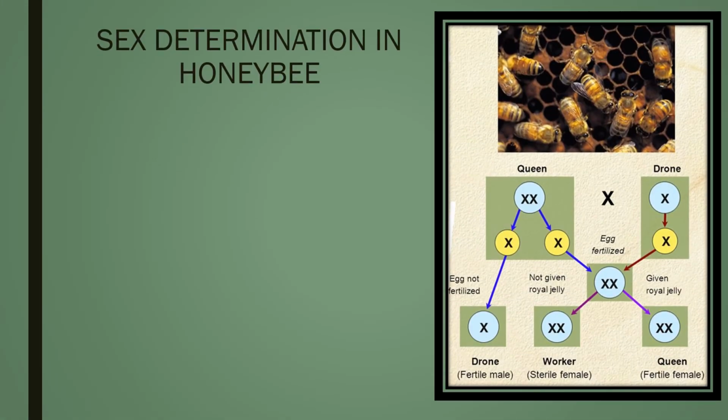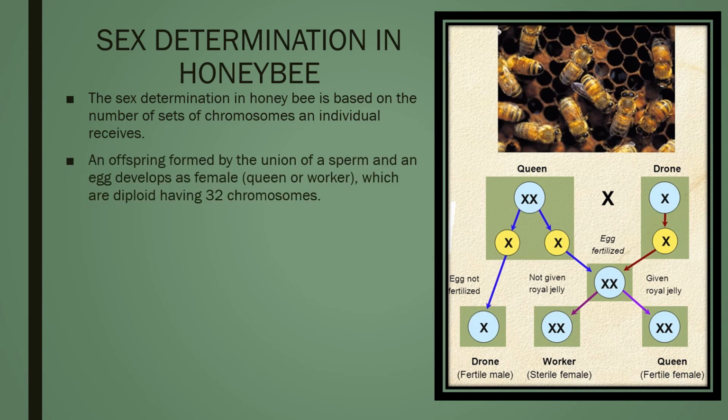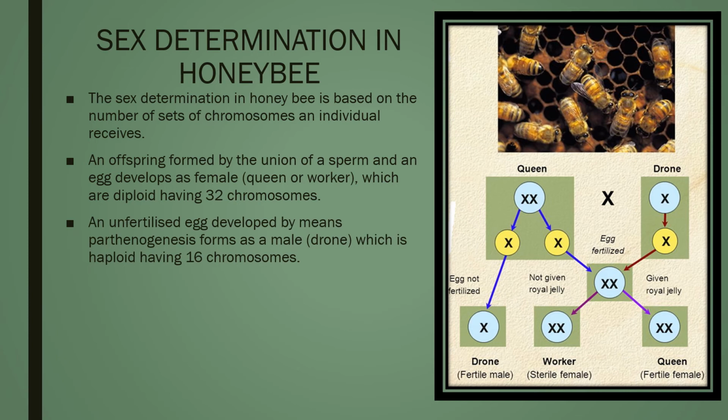Let's look into the sex determination of honeybees. The sex determination in honeybee is based on the number of sets of chromosomes an individual receives. The queen lays two types of eggs, fertilized and unfertilized. Fertilized eggs have 32 chromosomes, while unfertilized eggs have only 16 chromosomes. Unfertilized eggs develop parthenogenetically into males and are called drones.